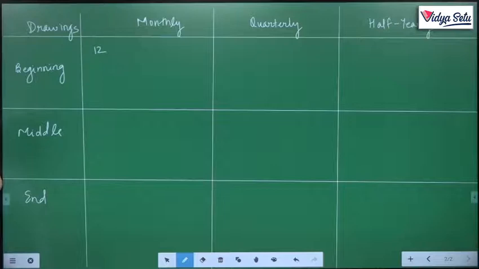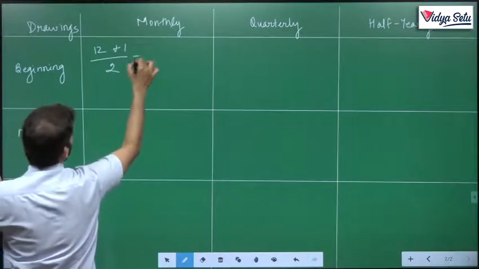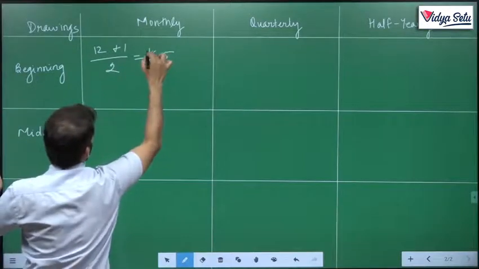So this last money he used for how many months? 1 month. So 12 plus 1 upon 2. Okay, this comes to 6.5.